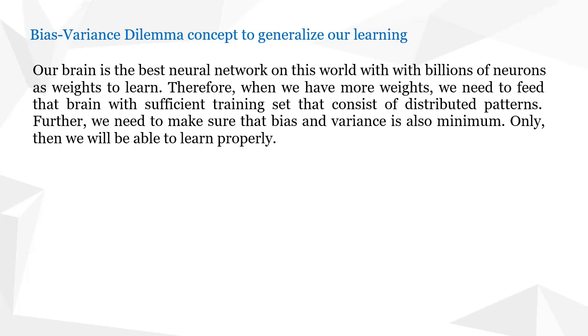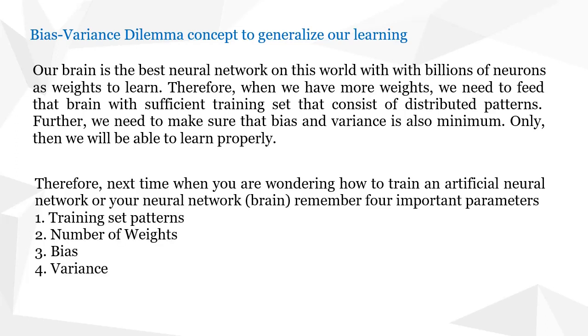That means you have to study from the exam point of view, you have to study from the interview point of view, and then you have to study how to apply this knowledge to solve real world problems, because you have such a good brain with so many weights to learn all kinds of input. This applies not only for this subject, but for all subjects and all concepts that you learn. Therefore, next time when you are wondering how to train an artificial neural network or your neural network brain, remember four important parameters: training set patterns, number of weights, bias, and variance.